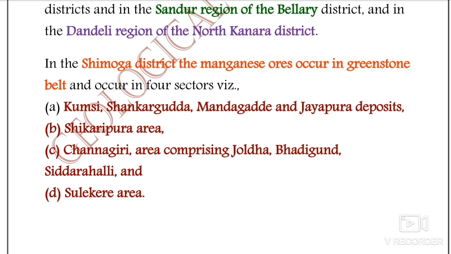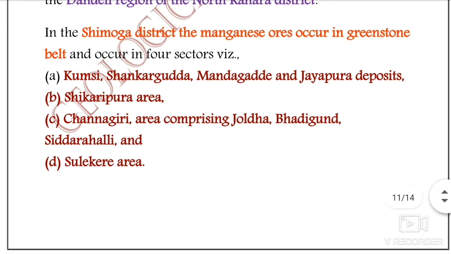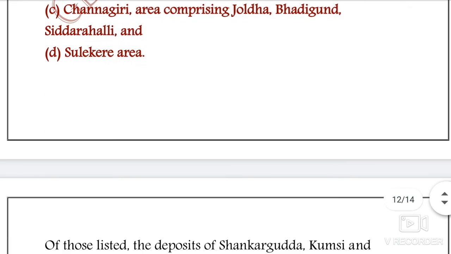And in Chinnagiri, Jolha, Bhadi Ganda, Shiddarhalli and the Sulkere area. Okay, so these are the major areas in the Shimoga district where the manganese minerals are found, especially in the greenstone belt, which is the country rock from where they are being found.